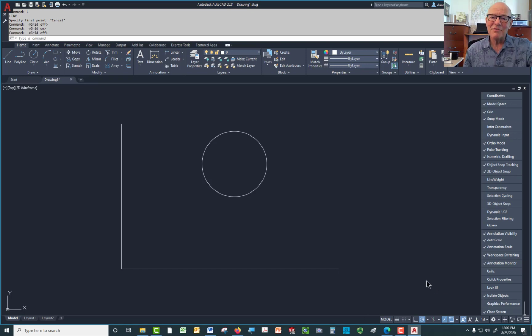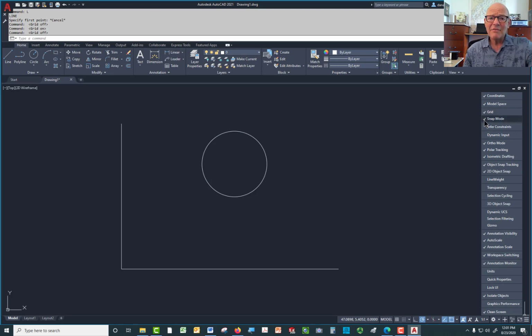So I'm going to go to the top, and the first thing that I'm going to see is coordinates, and I like having my coordinates, which means the X and Y values as I move my mouse around and my cursor. I like having those on, so I'm going to turn them on, and if you notice down below, I now have an X value and a Y value and a Z value, which for me is going to be 0 for everything I do today. Model space, it's something I like to be able to turn on and off. I like turning the grid on and off, but I can do that with the F7 key.